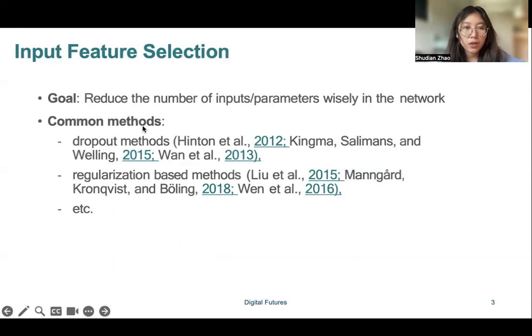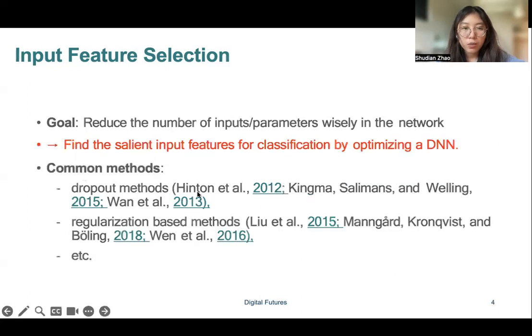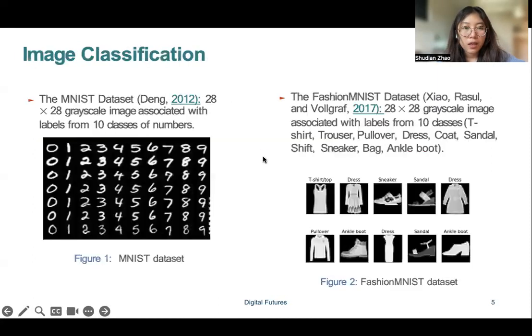The previous methods include the dropout method and regularization-based methods, but they are not very informative about the features selected by those approaches. So instead, in this project, we will select features by optimizing a pre-trained neural network. And we focus on two benchmark datasets, the MNIST dataset and the Fashion MNIST dataset.